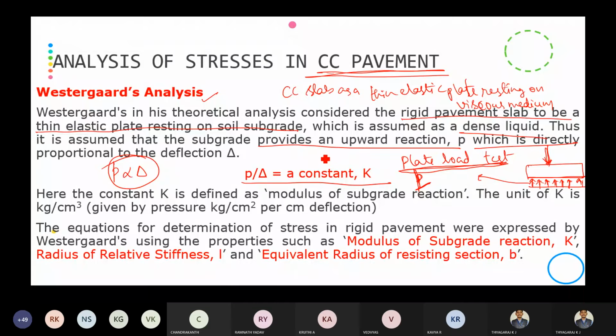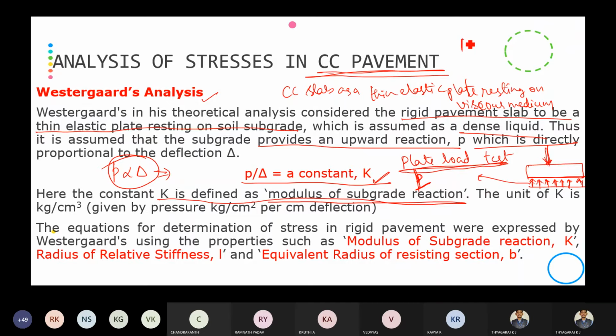It is directly proportional to deflection. And when you remove the proportionality, a constant will be there. That constant we are going to call K. Here, K is defined as the modulus of subgrade reaction. What is this modulus of subgrade reaction? I'll explain in detail.